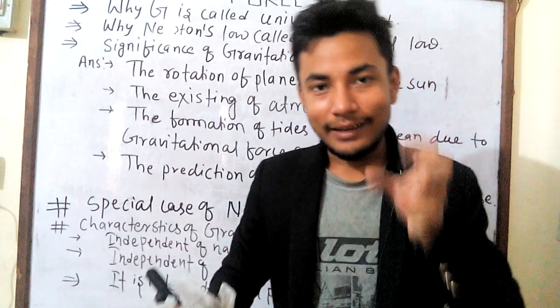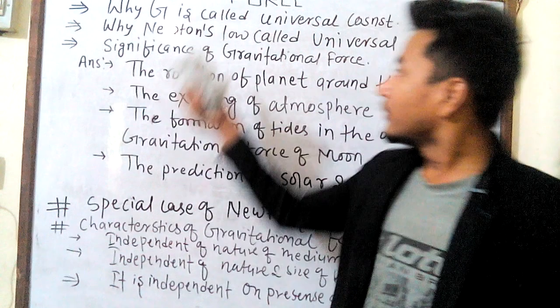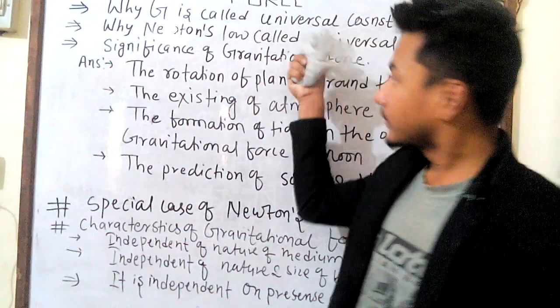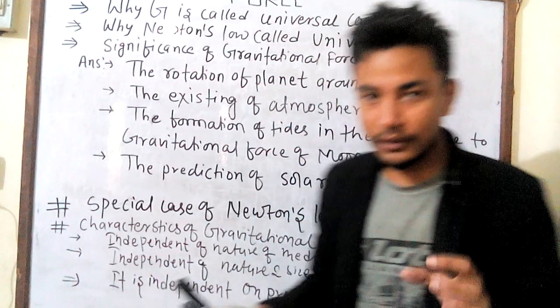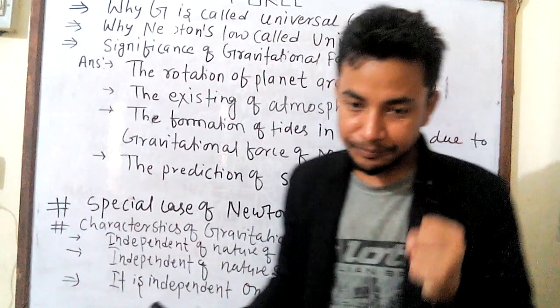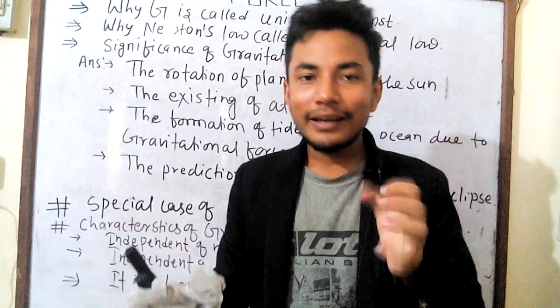It is also accepted by all the scientists. So it is called the universal law.